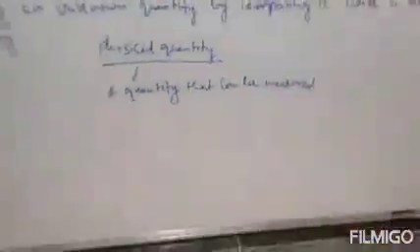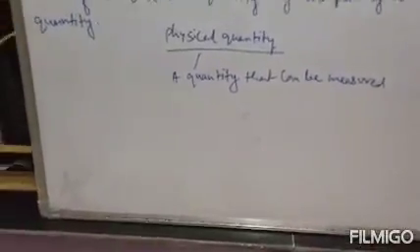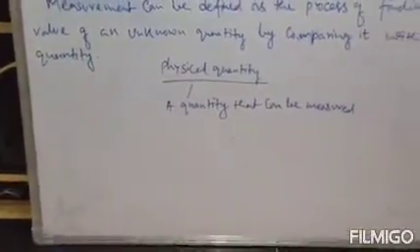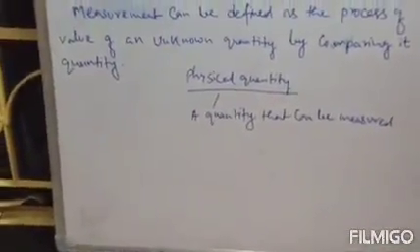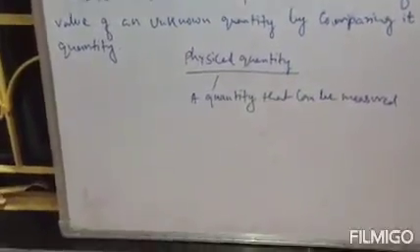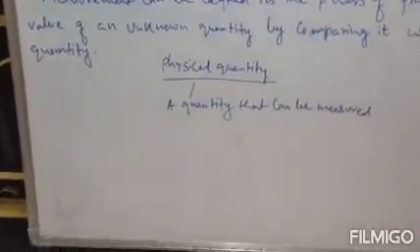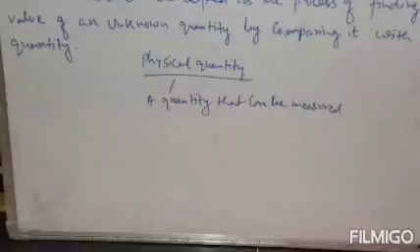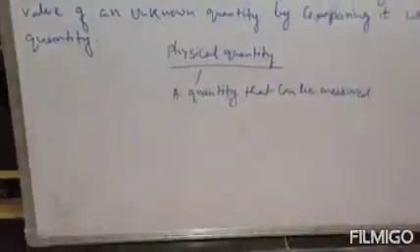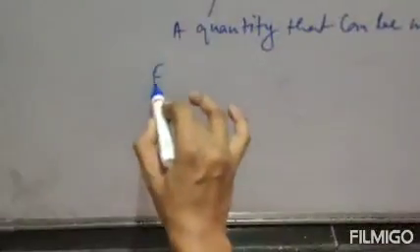Physical quantity is a quantity that can be measured. That means length, volume, time, temperature, all these are physical quantities, because all these we can measure. You can measure length, area, volume, perimeter, time. So all these are your physical quantities. Clear?